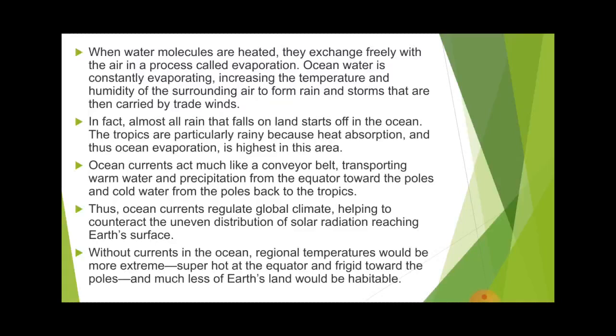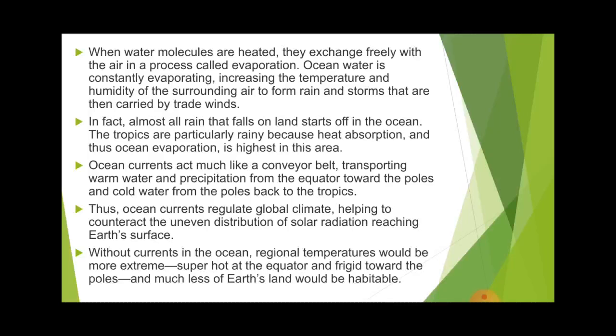So the ocean current regulates the climate of the whole world, helping to counteract the uneven distribution of solar radiation reaching the earth's surface. But you know very well, the sun rays do not fall the same towards the whole earth.